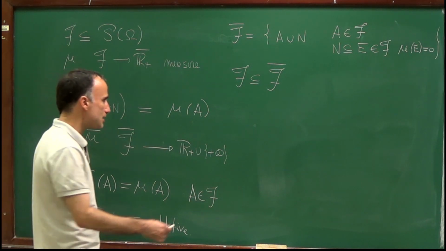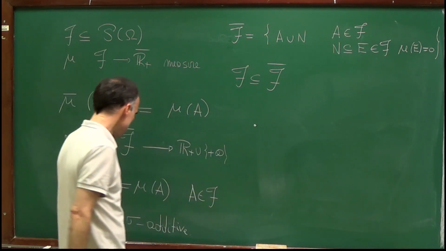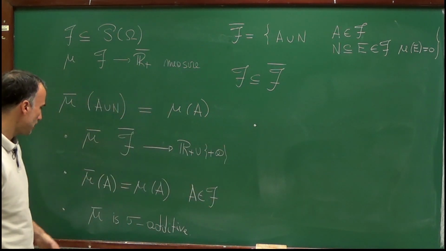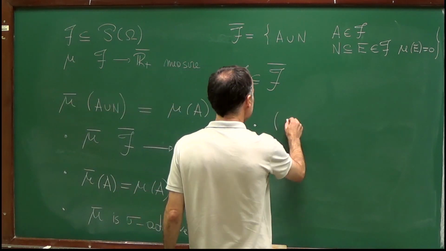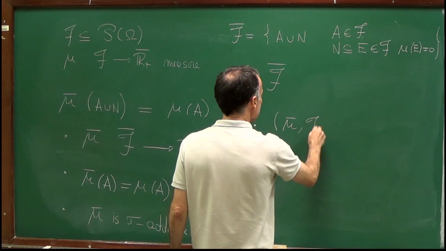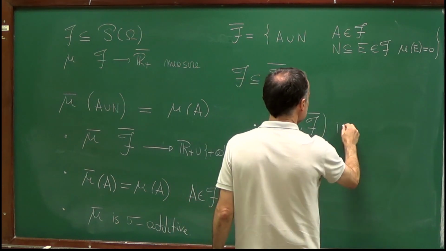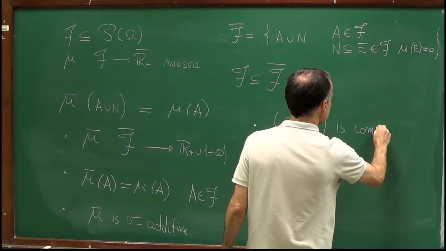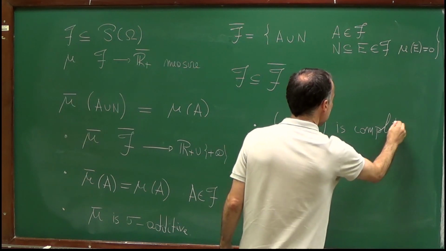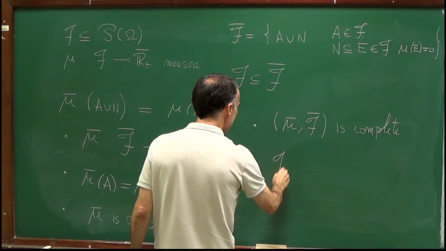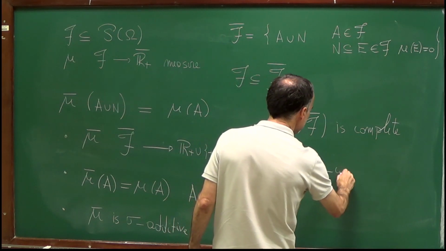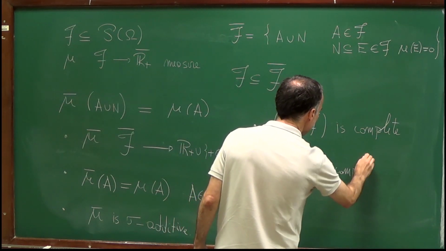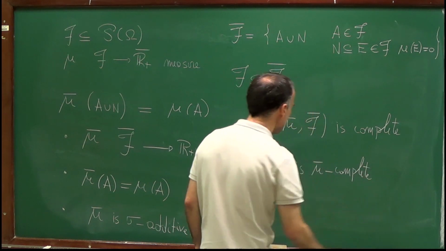So our last claim is that now F bar is complete with respect to mu bar, so that the pair (F bar, mu bar) is complete. Sometimes I will say also that F bar is mu bar complete. So this is what we want to prove now.